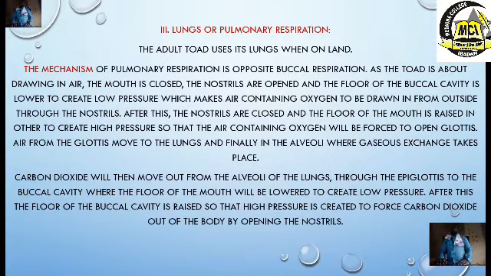In toad, it is opposite to that of the buccal respiration. How is it opposite? It means here the mouth is closed as the toad is drawing in air. Then the nostrils are open, just like that of the buccal respiration. And the floor of the buccal cavity is lowered to create what pressure? Low pressure, which makes air containing oxygen to be drawn in from the outside.